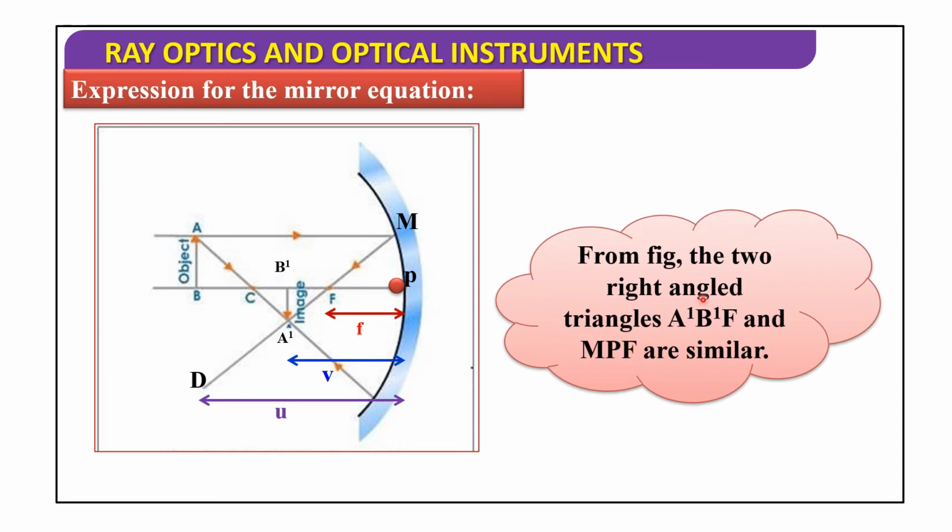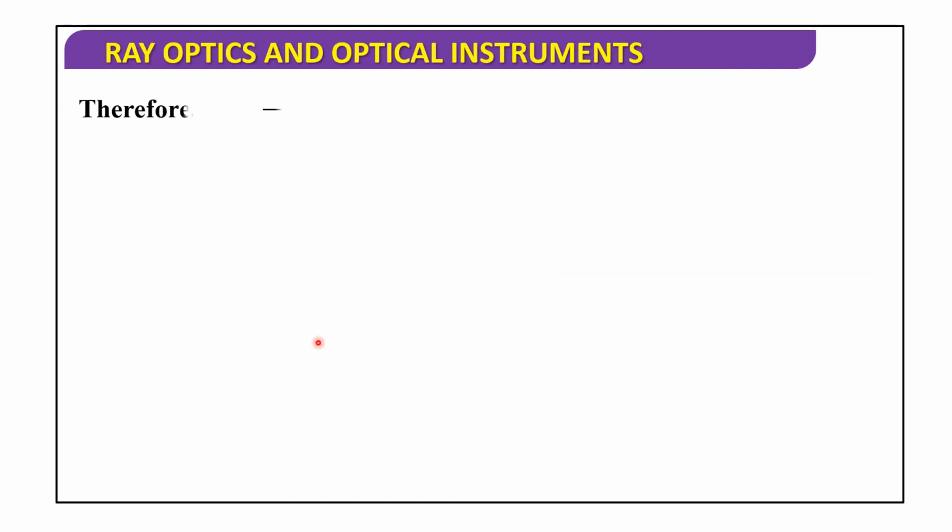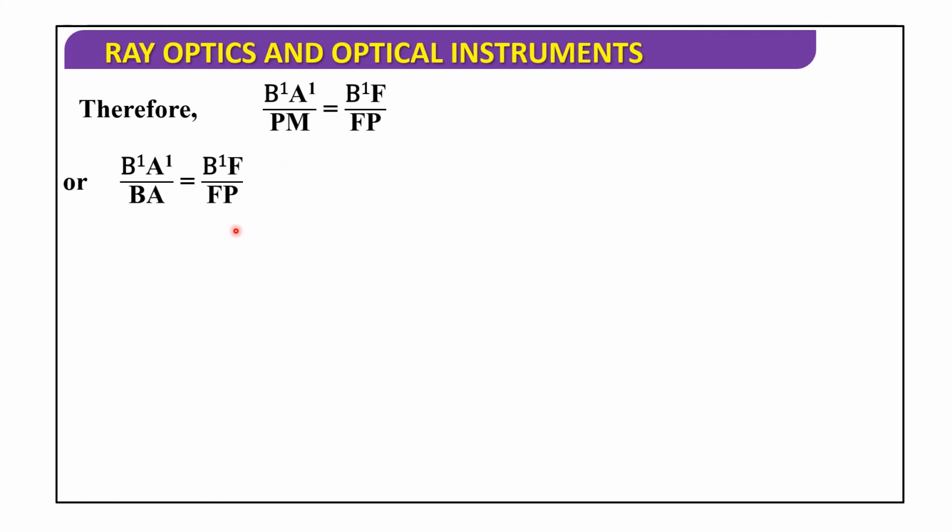Now from the figure, the two right angle triangles A dash B dash F and MPF are similar. See here, these two are the similar triangles. Therefore B dash A dash by PM equals B dash F by FP, or B dash A dash by BA equals B dash F by FP, since PM equals AB. We substituted this here. This is equation number 1.